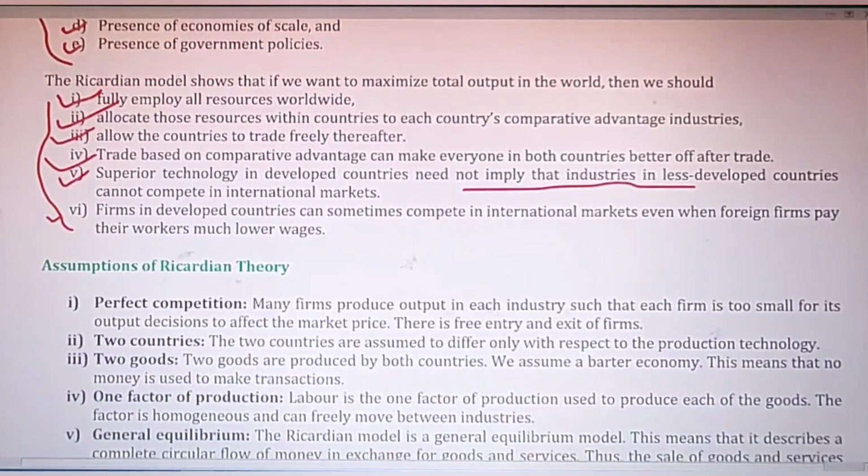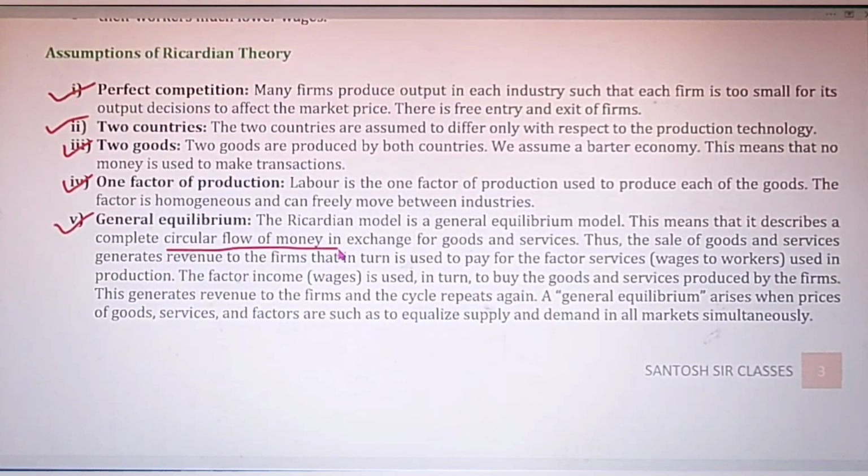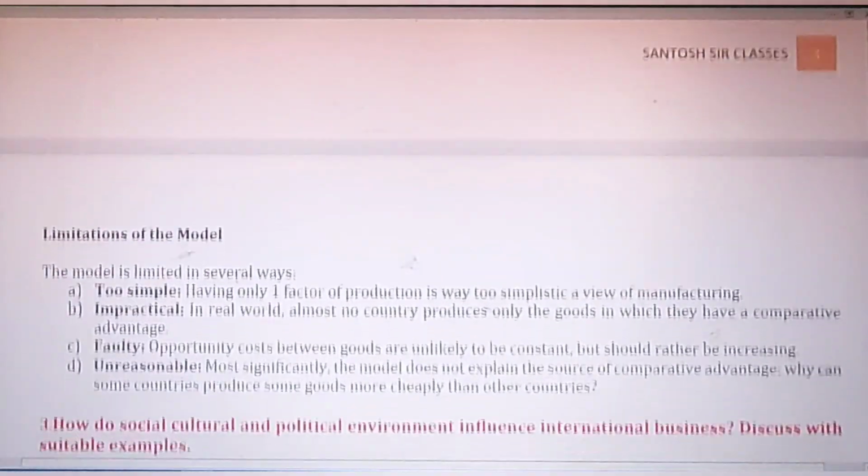Let's see the basic assumptions of this theory. Every theory has some assumptions, right? So Ricardo also assumed that there is perfect competition in the market. There are only 2 countries involved in the transaction, only 2 goods produced, and only one factor of production, that is labor, and there is general equilibrium. That means there is a circular flow of money between the households, laborers, and the firm, right? Basically, this theory is purely based on economics.